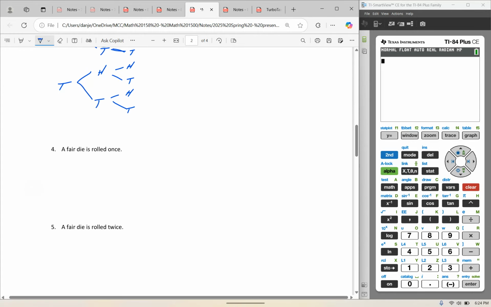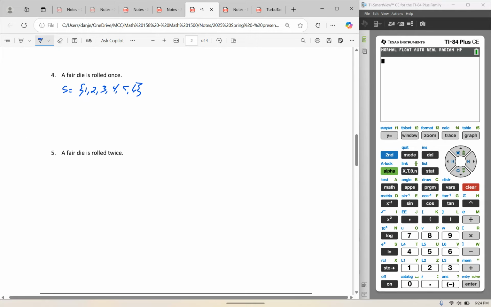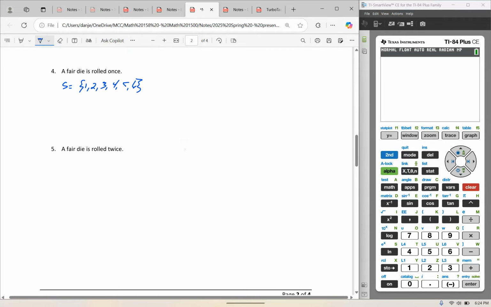A fair die is rolled once. My outcomes are 1, 2, 3, 4, 5, 6. So my sample space would be 1, 2, 3, 4, 5, or 6. Now, if a fair die is rolled twice, depending what you talk about as outcomes, they're equal or not. So if I roll a die twice, I like to set this up this way.